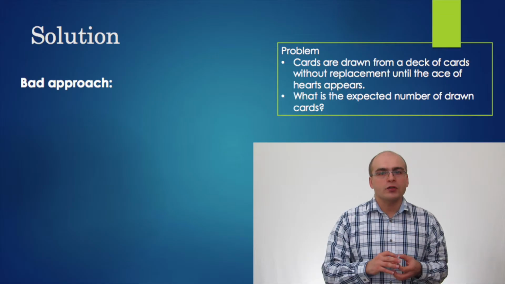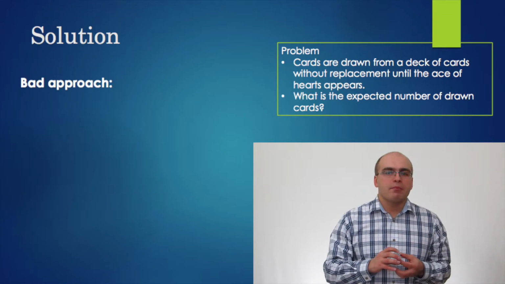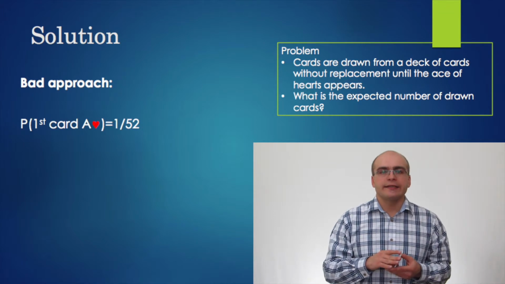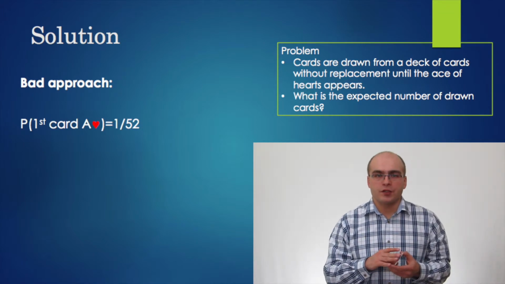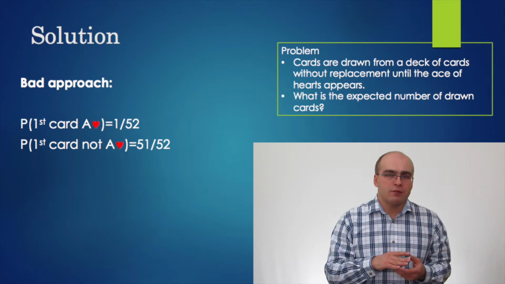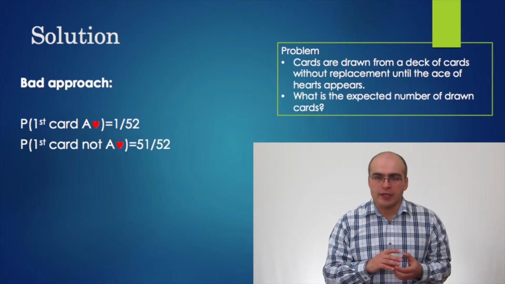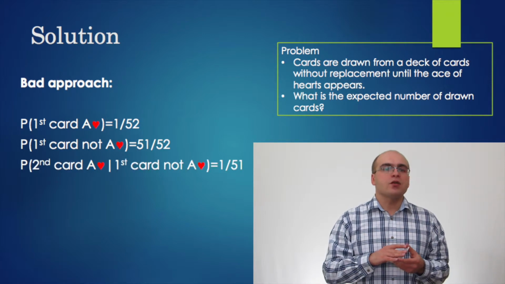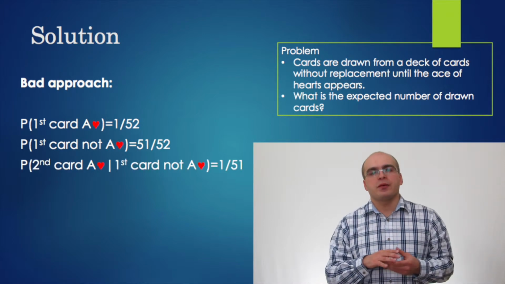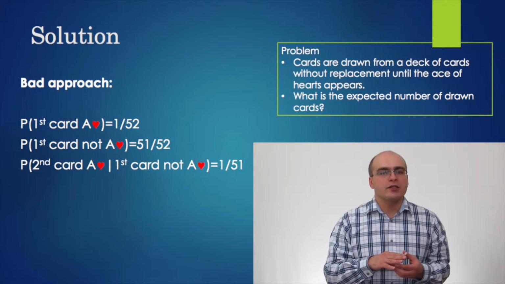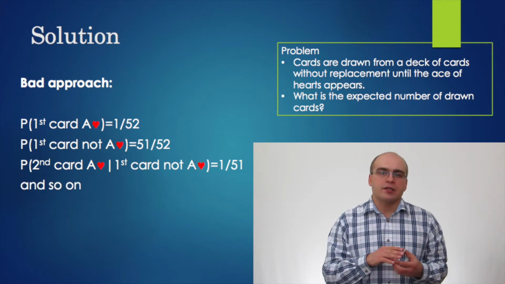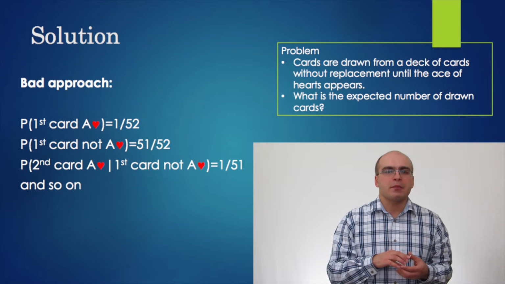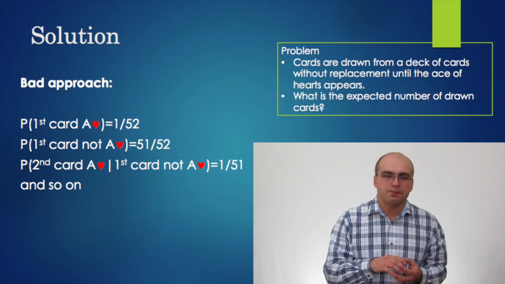A reasonable random variable X here would be the random variable that counts the cards until the ace of hearts appears. Of course, you may study the experiments step by step. The first card is an ace of hearts with probability 1 over 52, and with probability 51 over 52, it is not ace of hearts. Then, if it's not ace of hearts on the first step, then with probability 1 over 51, it is an ace of hearts on the second step. And it is not an ace of hearts on the second step with probability 50 over 51.